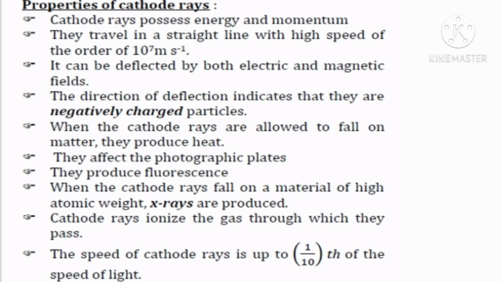When the cathode rays are allowed to fall on matter, they produce heat. They affect photographic plates. They produce fluorescence. When the cathode rays fall on a material of high atomic weight, X-rays are produced. Cathode rays ionize the gas through which they pass. The speed of cathode rays is up to 1/10th of the speed of light.